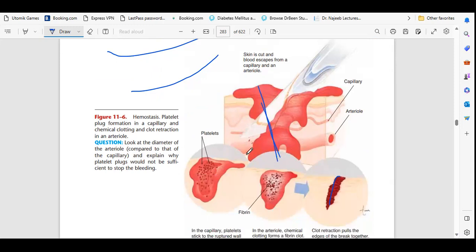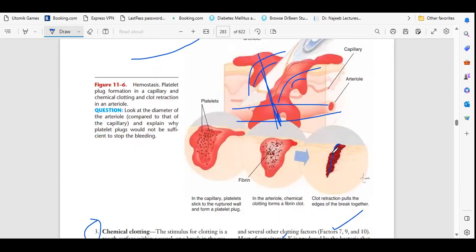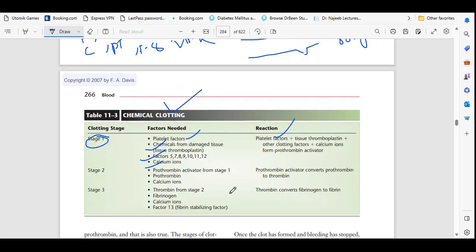Here we have the blood vessel, a big artery. So it is cut. Blood enters outside of the blood vessel. What will happen in the first stage? Platelets will come together. Fibrin, then here we have the clot. They come together and make a clot, so they pack that area.